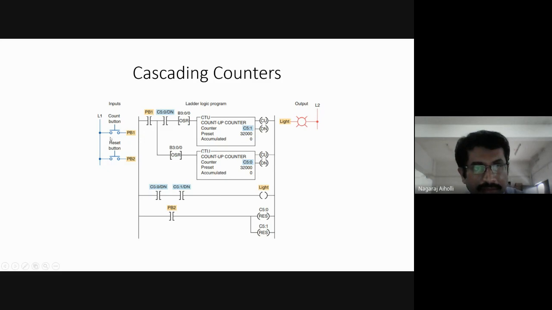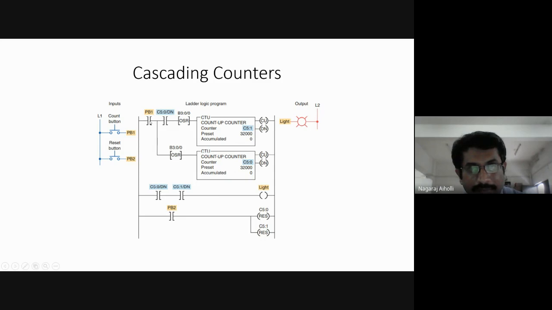Here the count button is there. This is the count button for starting the counter. When we press it, the PB1 switch is pressed. As PB1 is pressed, this examine if closed will be closed. And when this closes, C5:0/DN, the done bit of the first counter.